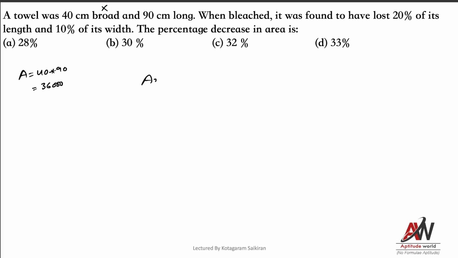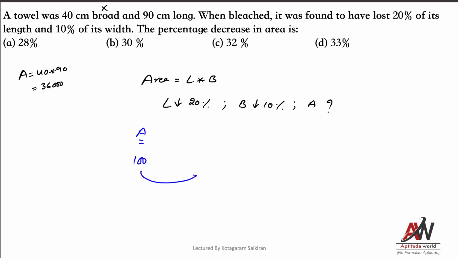See, area of rectangle equal to what? L into B. Length decreased by 20%, breadth decreased by 10%. So I want to find change in area. So I'll assume area as 100 initially.